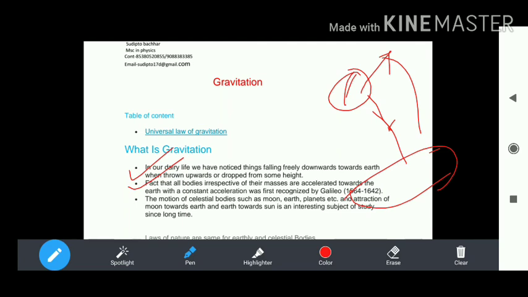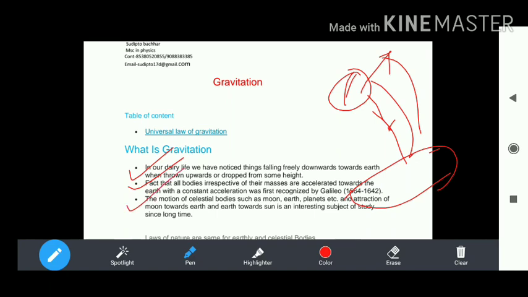Any body of any mass, 2 kg, 5 kg, 1 quintal, freely falls toward the earth's surface. In this acceleration, the change of velocity with respect to time, we call gravity acceleration.